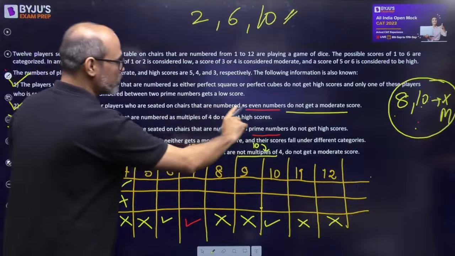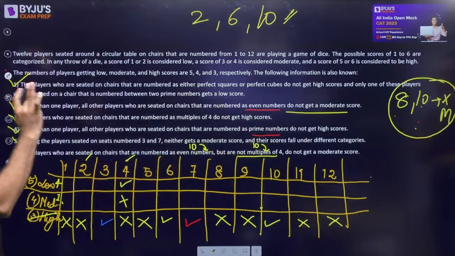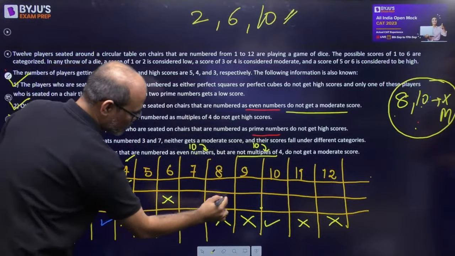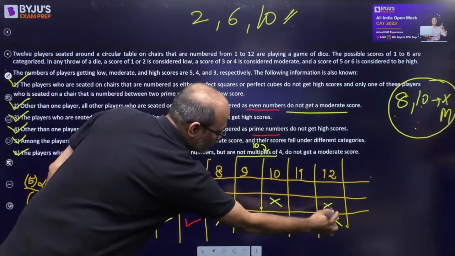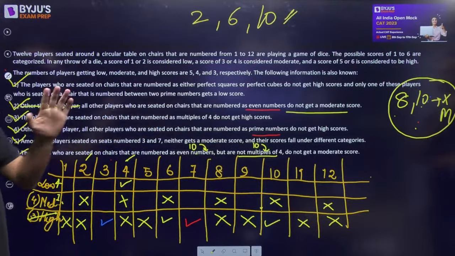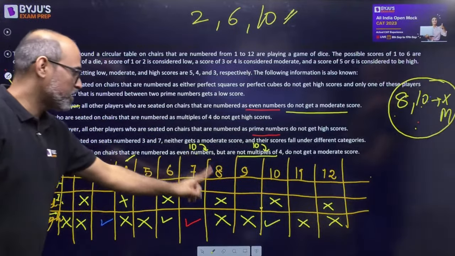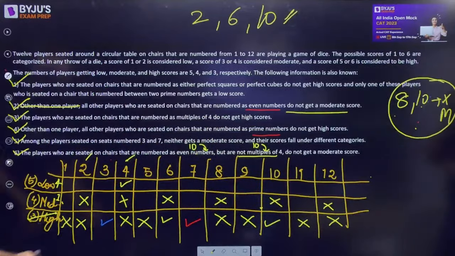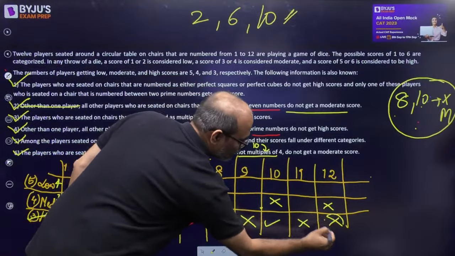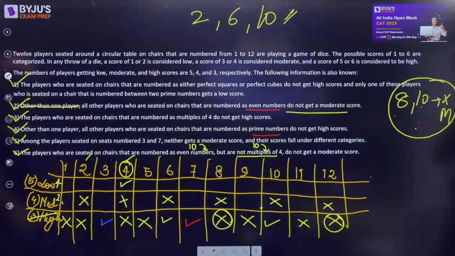Other than one player, let's ignore this. All other players who are seated on chairs that are numbered as even numbers do not get a moderate. So 2 doesn't get a moderate, 4 doesn't get a moderate, 6 doesn't get a moderate, 8 doesn't get, 10 doesn't get, 12 doesn't get a moderate. I have ignored this. Okay, the players who are seated on chairs that are numbered as multiples of 4 do not get high. So 4 को हाई नहीं मिलेगा, 8 को हाई नहीं मिलेगा, 12 को हाई नहीं मिलेगा. This is a guarantee. So 4 is a guarantee. 8 को यहाँ नहीं कर सकते, 12 को यहाँ नहीं कर सकते. ये गारंटी है. गारंटी मैंने सर्कल कर दिया, वो होगा ही नहीं उधर को.